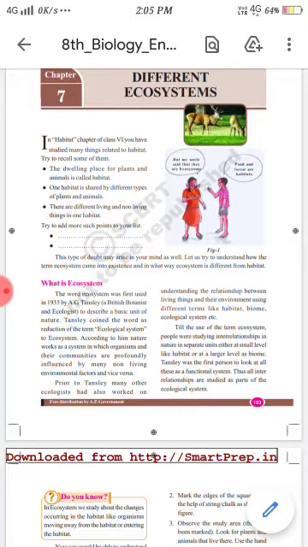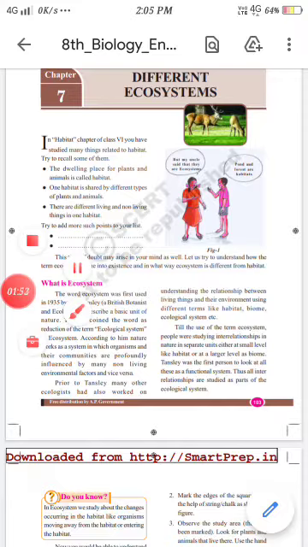Till the use of the term ecosystem, people were studying interrelationships in nature in separate units, either at a small level like habitat or at a large level as a biome. Simply, you have to remember it: understanding the relationship between living things and their environment, that is ecosystem.